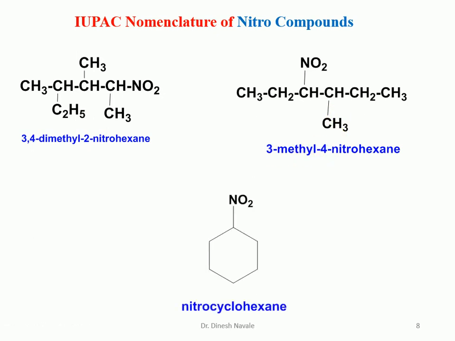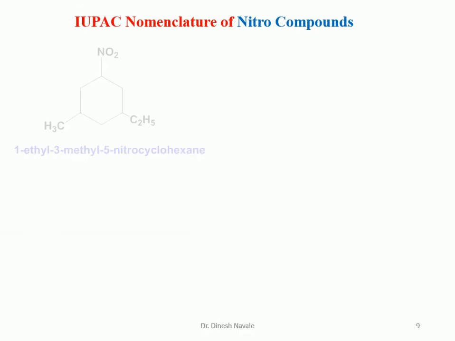For giving the IUPAC nomenclature for a cyclic nitro compound, we have to put the nitro word and then the corresponding cycloalkane. It is a 6-member ring, so it is cyclohexane and the nitro word should be written. So it is nitrocyclohexane. For a substituted cyclic nitro compound, we have to start the numbering in such a way that, because the alkyl substituent will be given the priority, we give the numbering to the ethyl as 1.